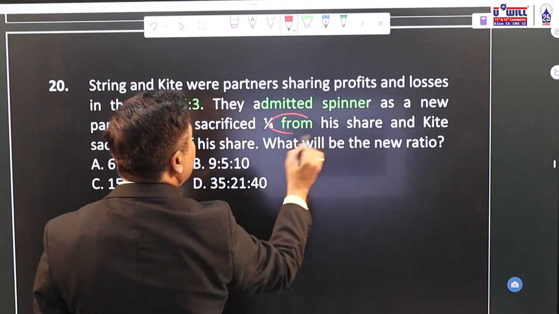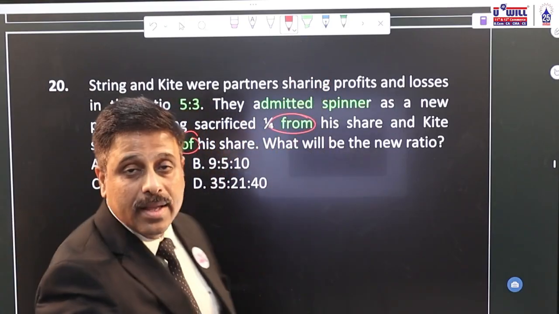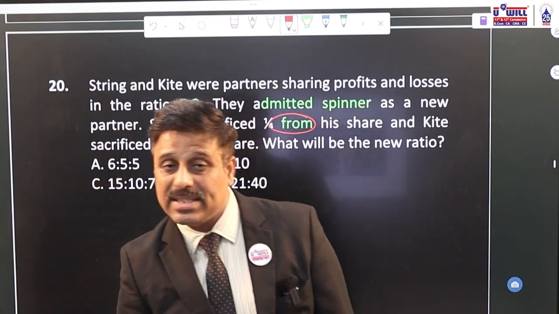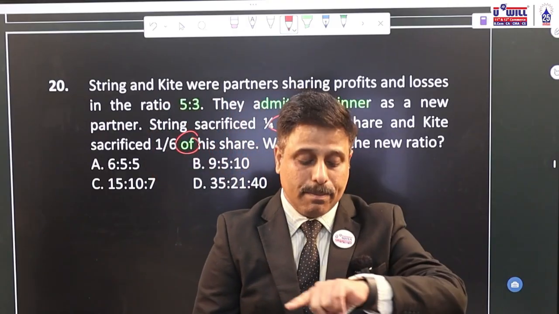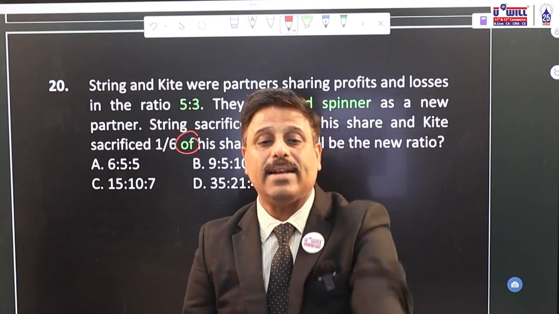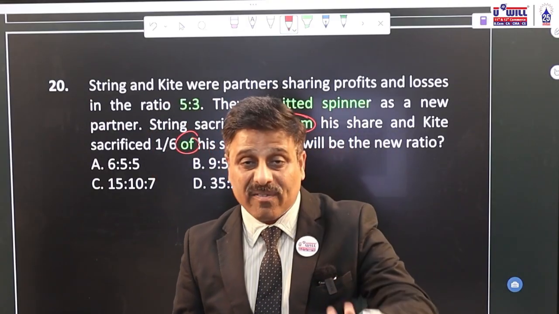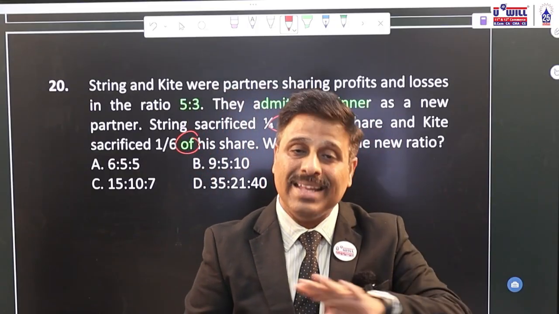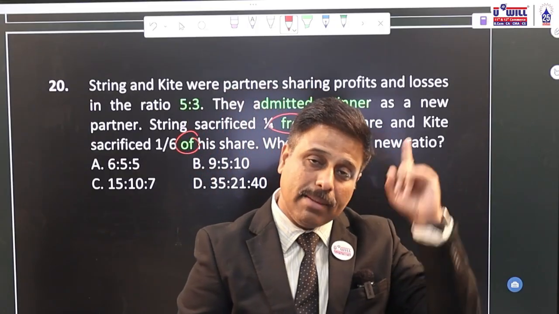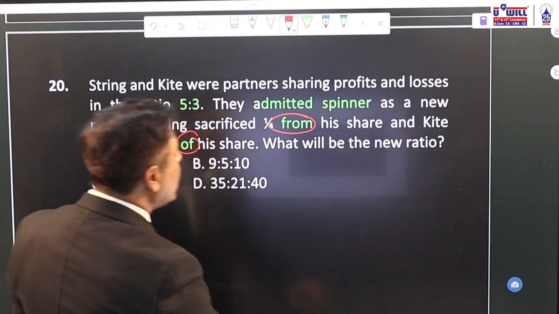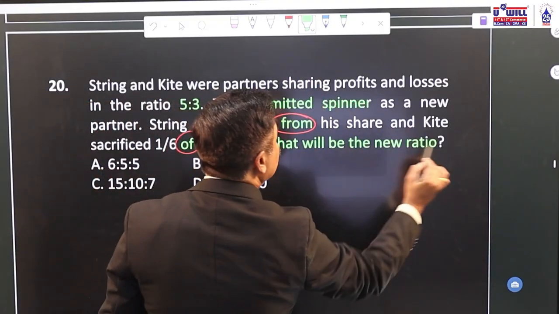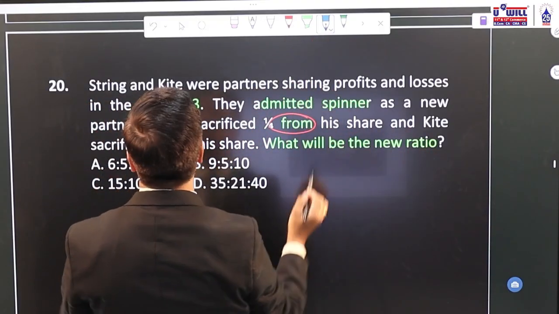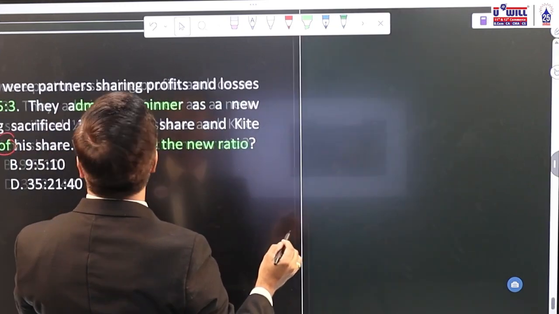These two words are very important, "from" and "of". What is the importance of these two words? If the word "from" is given, it means the sacrifice is given directly. And if the word "of" is given, you have to multiply with the old ratio to get the sacrifice. From, direct sacrifice; of, multiply with old ratio to get the sacrifice. Okay. What is asked? New ratio. How to find the new ratio? Simply do old ratio minus sacrifice.